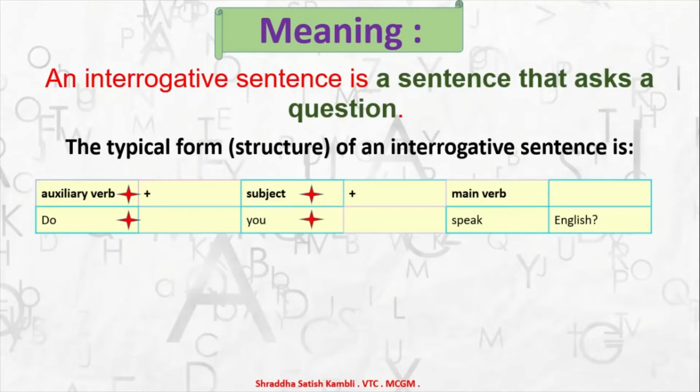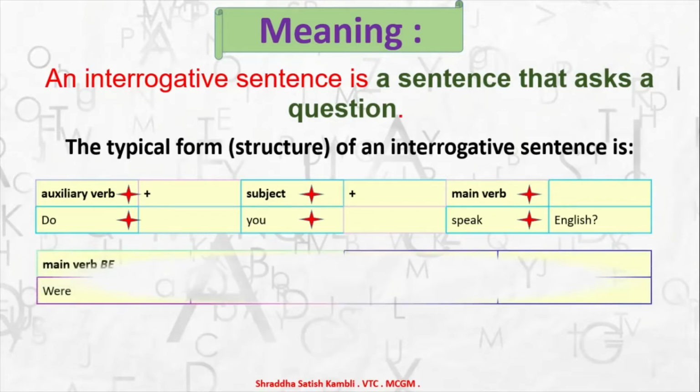Then you have the main verb, in this case speak. Then you have the object, which is not always necessary, but in this case, yes: do you speak English. So English here is the object. So this can be one structure of an interrogative sentence: the auxiliary verb plus the subject plus the main verb plus the object.